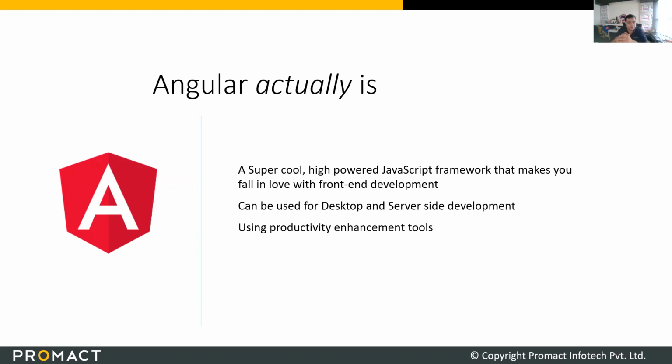It can be used for almost everything: desktop, server, and mobile application development. If you know that there is something called Electron, your VS Code is built on Electron. So you can just take an Angular application, put it onto Electron, and it works as a desktop application for you. There are a lot of components of Angular which you can actually use on the server side also, in a server-side Node.js application. And Ionic is also one of the places where you can use Angular.